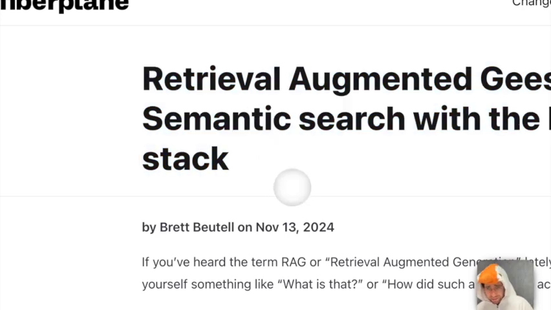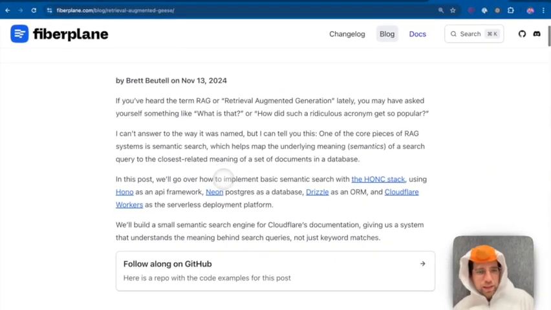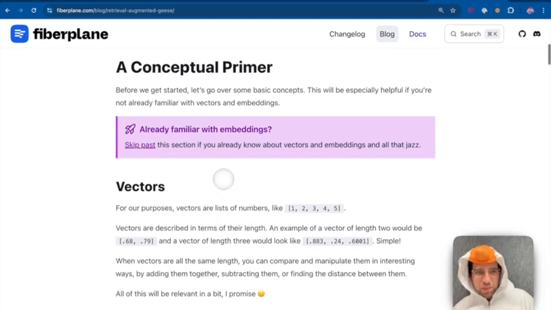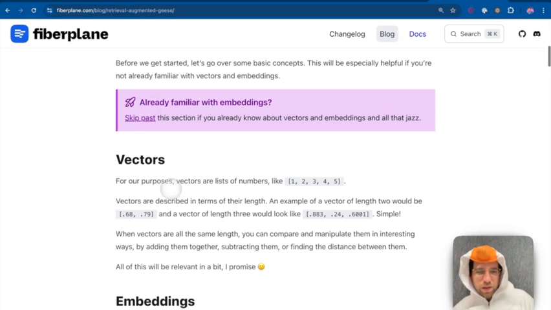We're going to take some inspiration from this post. It's called Retrieval Augmented Geese, which I wholly support as a blog post title, as a goose. And there's a conceptual primer in here that's okay. It's all right. And it goes over the concepts you need to know in order to understand how we will implement semantic search.